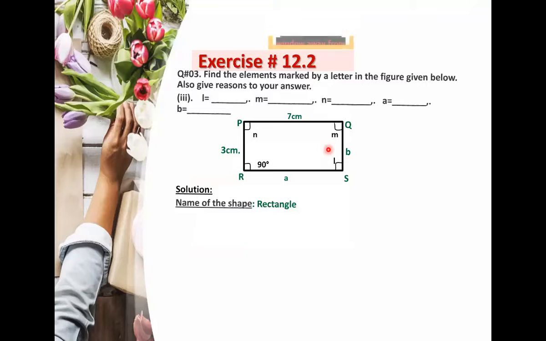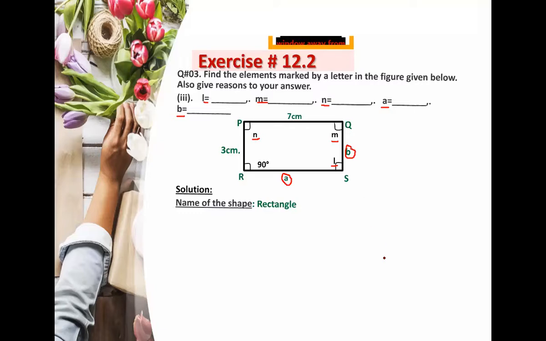Now you have to identify these elements. Which elements are we going to find out here? L, M, N, A, and B. First identify where L is. Here, this is L, so it means you have to find angle L. Then M, so you have to find angle M. Next is N, so you have to find angle N from here. Then what is A? A is here, so this is a side, and you have to find the measurement of this side. Now what is B? This one.